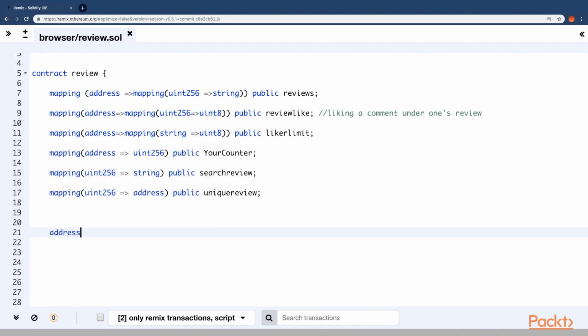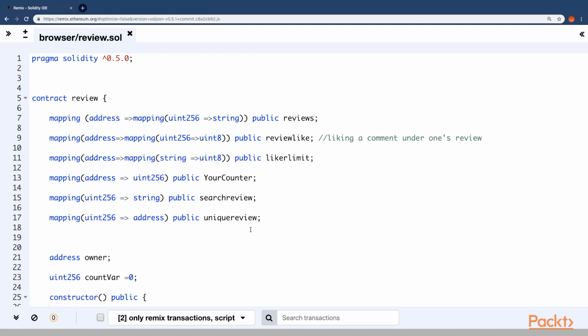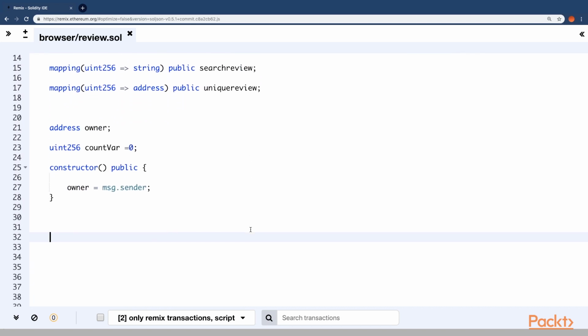Let's create an address for the owner, then a count var to make sure how many reviews are getting commented. Let's put it as a uint256 count var. Now the first thing we need to do is put the constructor. It doesn't take any parameters since we don't need much. The only thing we need to make sure is that we are putting owner equal to message.sender. We have all the mapping variables for reviews.